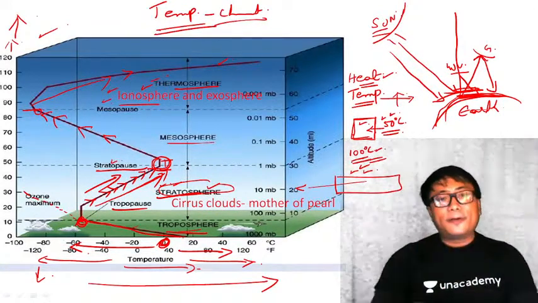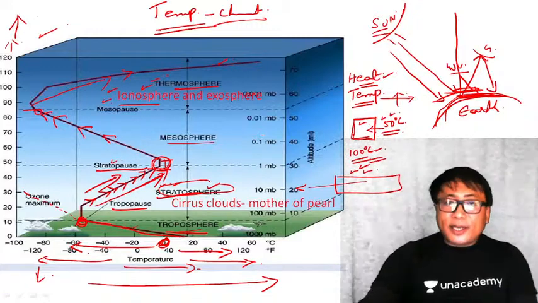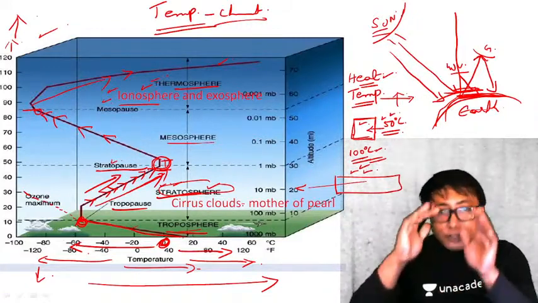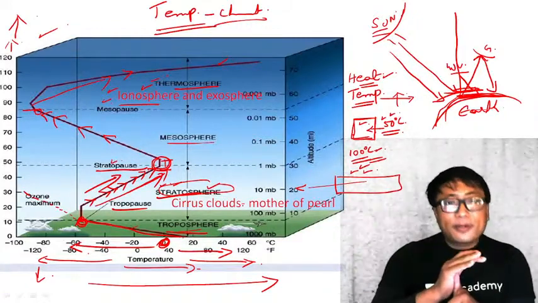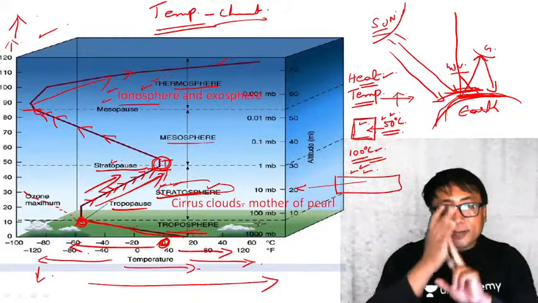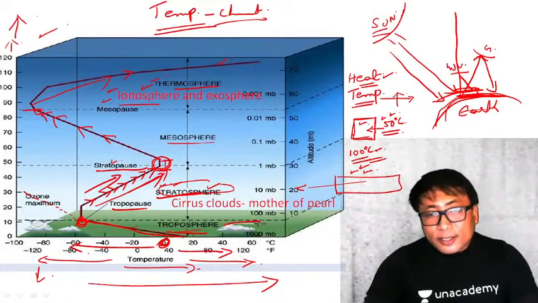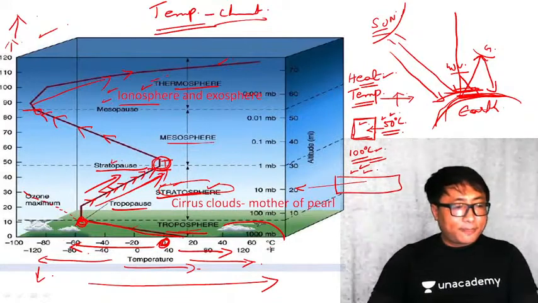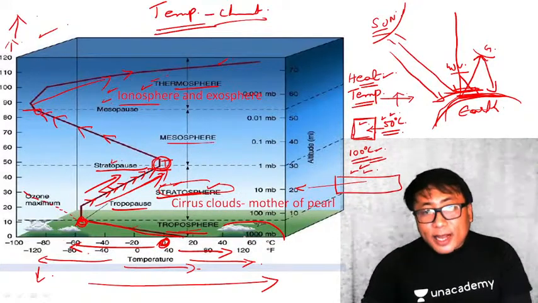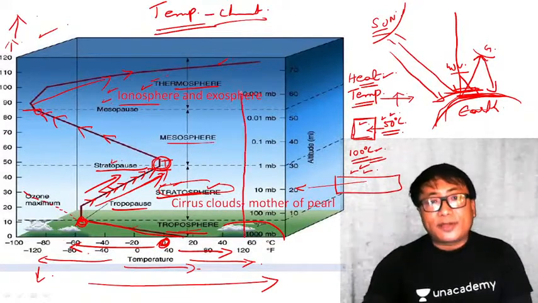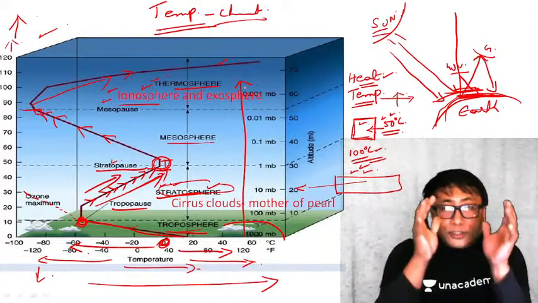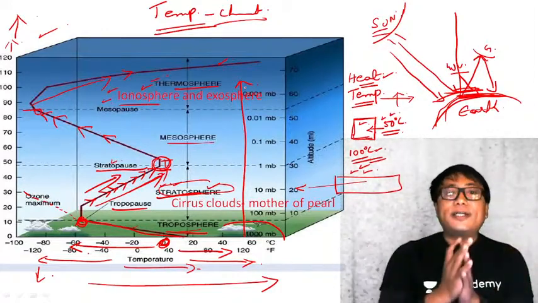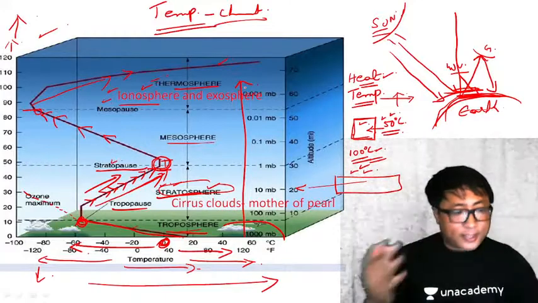Now you see here, we have already explained that 90% of the composition of the atmosphere, like the water vapor, the gases, the particulate matter, is confined within this troposphere itself. Means the moment I go away from the Earth's surface, the density of the air becomes very, very less.